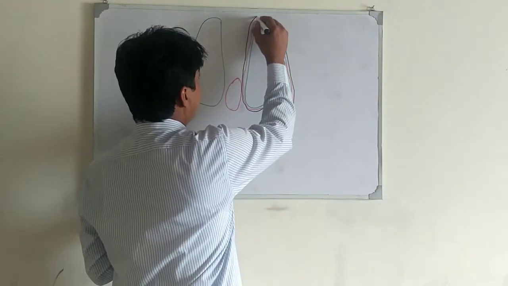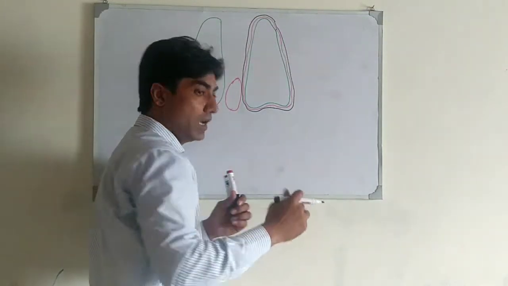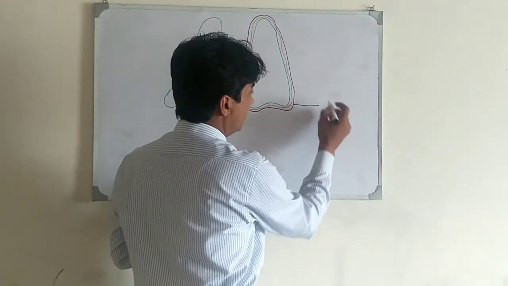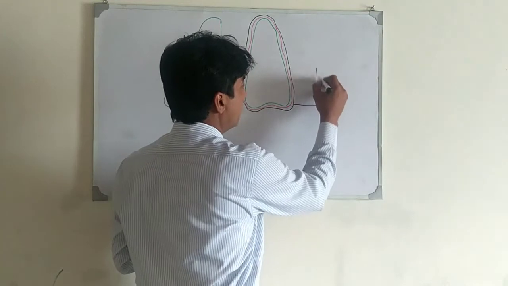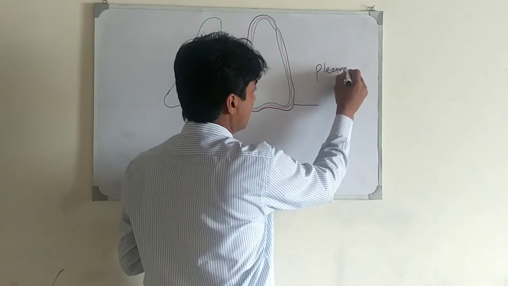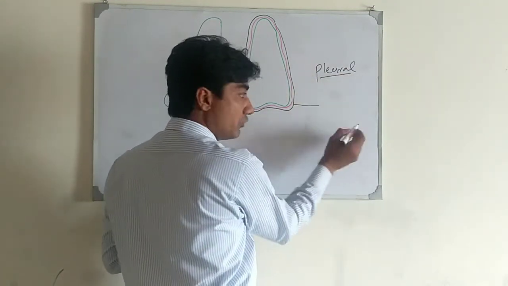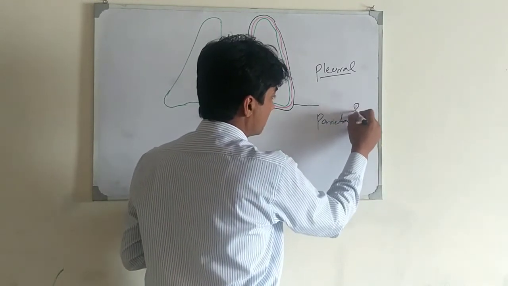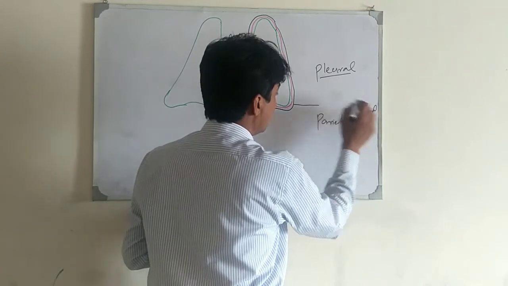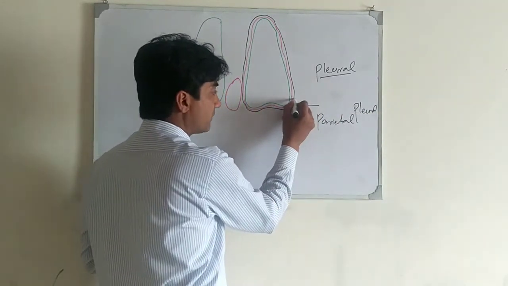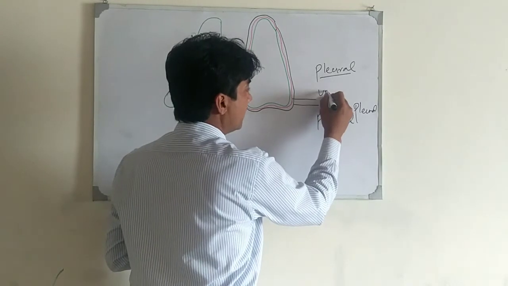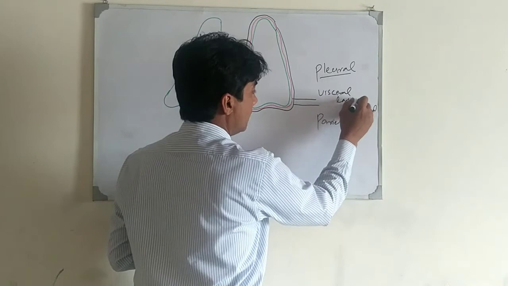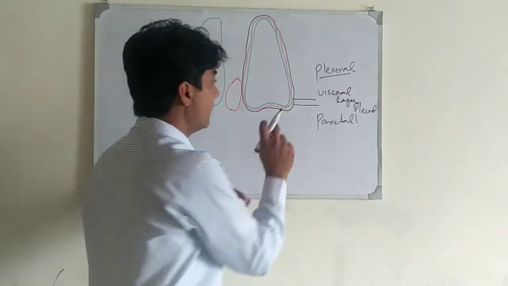The outer layer is called the parietal pleura, while the inner layer is called the visceral layer, or visceral membrane.